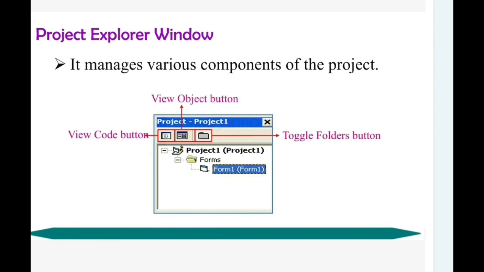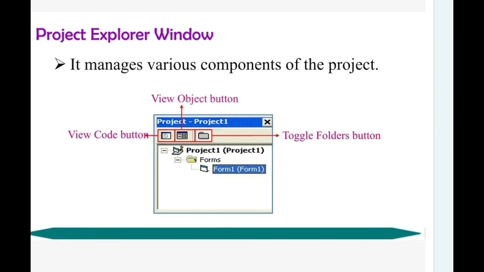We already explained the IDE, the integrated development environment, which has all the windows. If you want to switch over, you can just click the View Object button to go to your object screen. If you want the programming window, just click the View Code button, and you will get the coding screen.